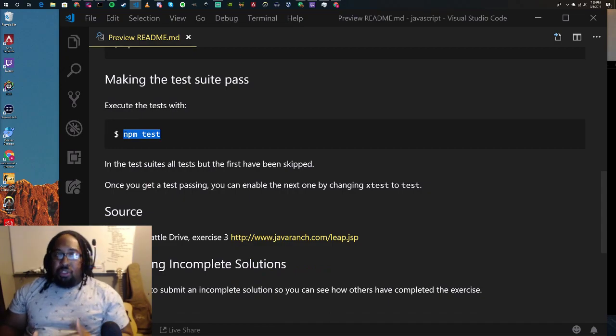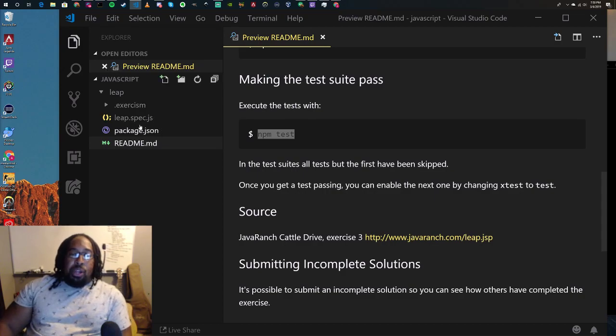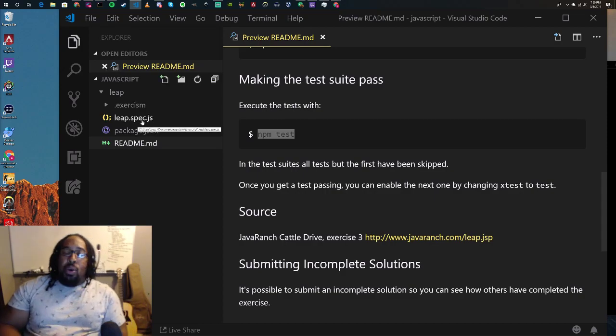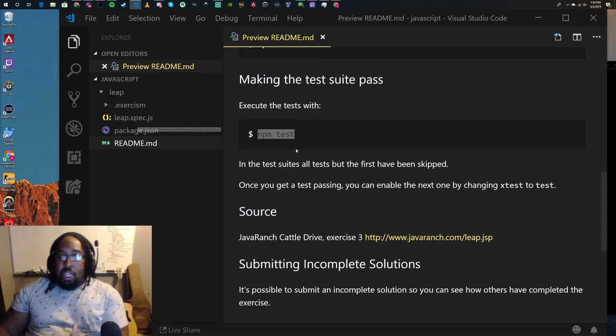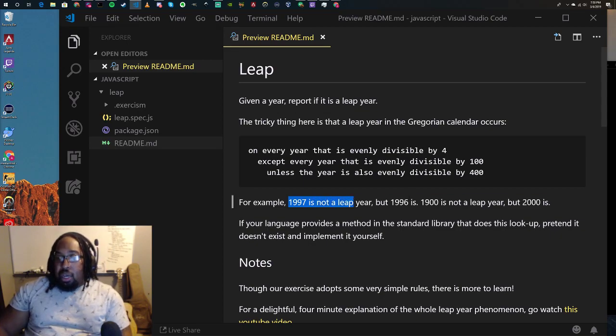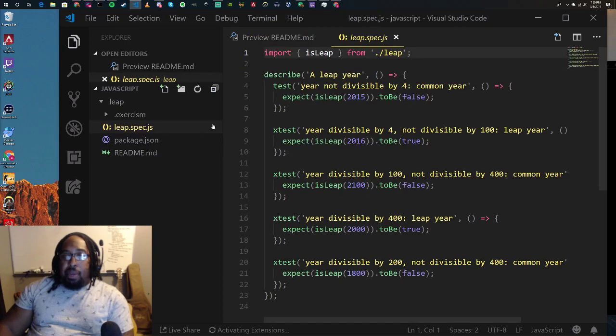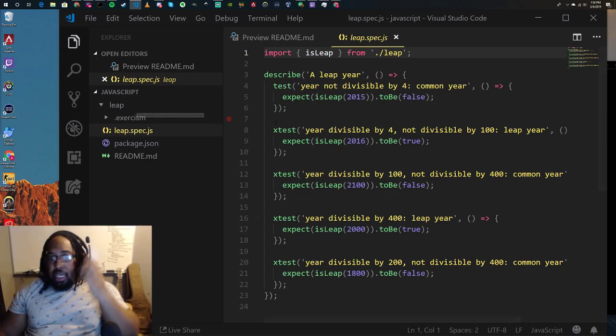So again, we talk about test-driven development. Test-driven development is when you get requirements, the things you need to solve, and you write your tests first. You know the things that are true. So we have our logic here, and we know things like 1997 is not a leap year, but 1996 is, and 1900 is not a leap year, but 2000 is. We can use that information to write a test for it. So that's what this is here.